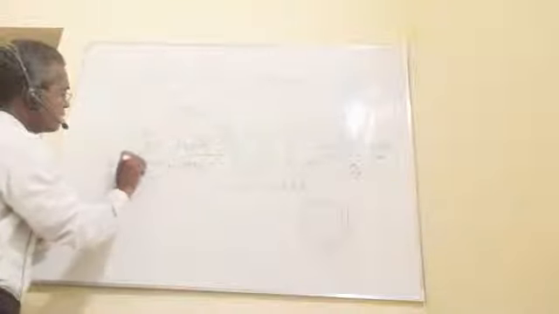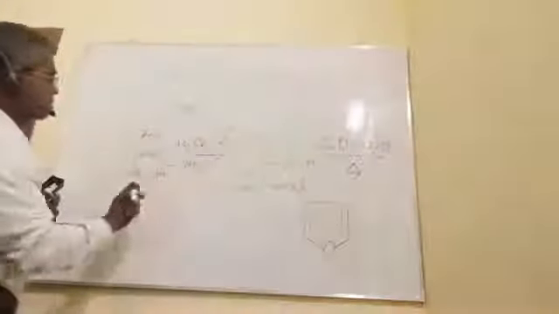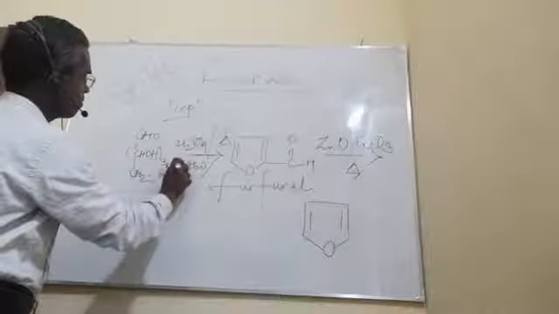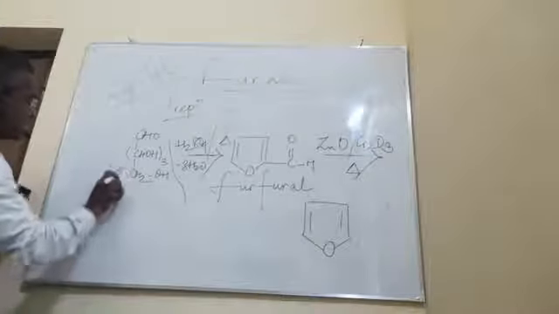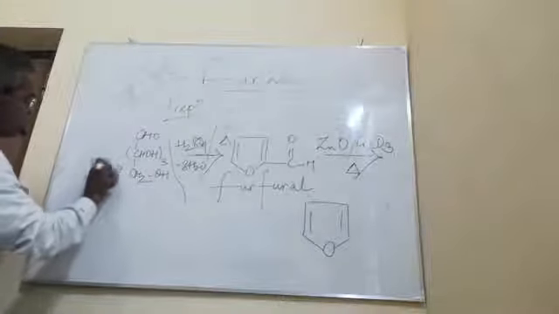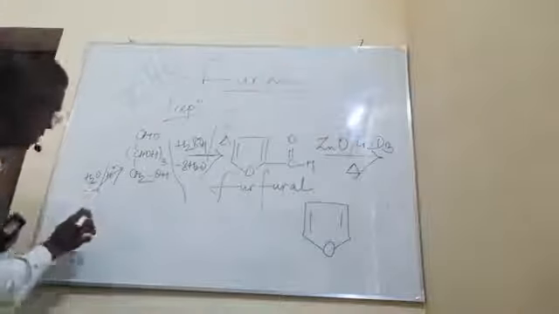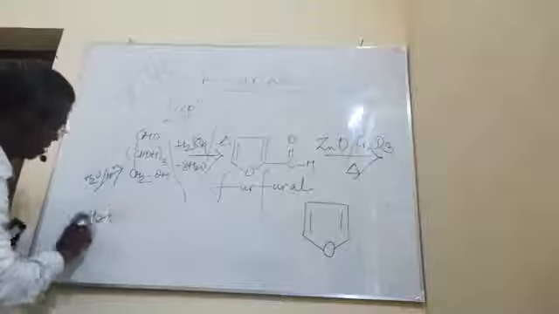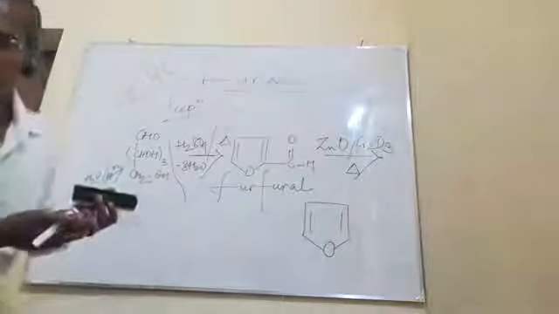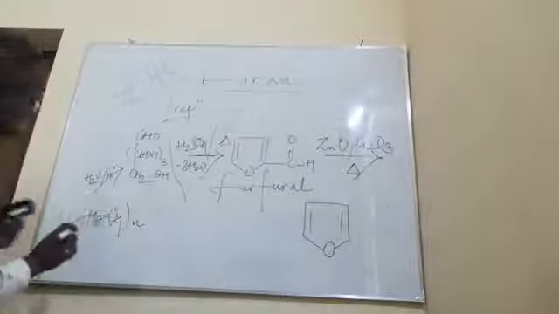CHOH thrice, CH2OH. This in turn is prepared from the hydrolysis of pentosan, C5H8O4 n times. This is your pentosan.